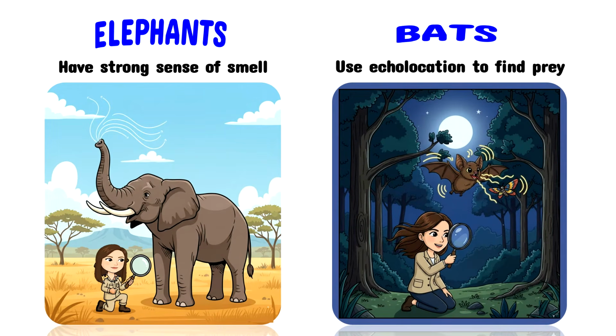Some animals have strong senses of hearing, smell, or sight. Among these animals are the African elephants, which have thousands of scent receptors in their noses that can detect water, food, and even other animals from far away. These powerful scent receptors help them find resources over long distances. And lastly, the bats use echolocation by sending out sound waves that bounce off objects to find their prey.